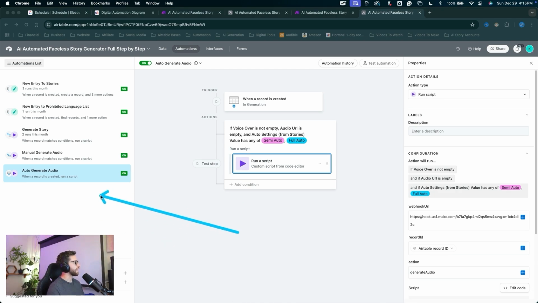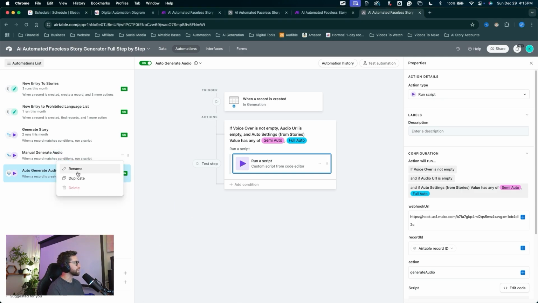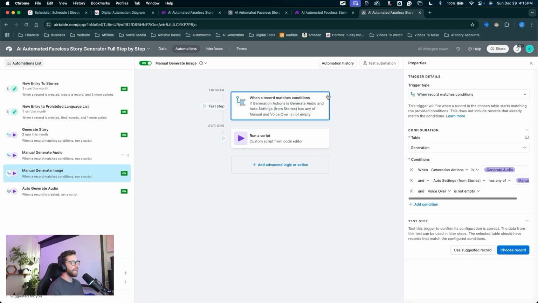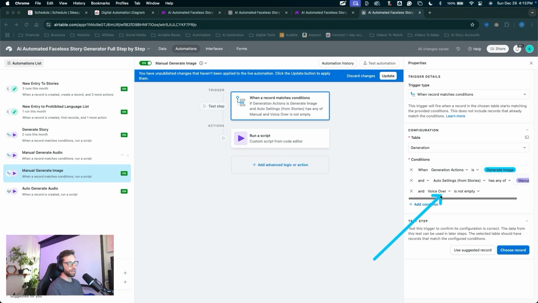So let's create that one. I'll actually right click on this manual generate audio automation, click duplicate. I'll come up here to rename it, call it manual generate image. And while we're here, we can toggle it on. Let's come into the trigger action. I'll change some of these conditions. When generation action is generate image and when AI image prompt is not empty, click update to save it.